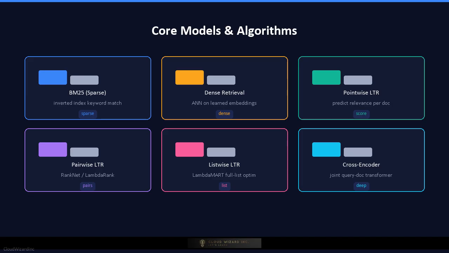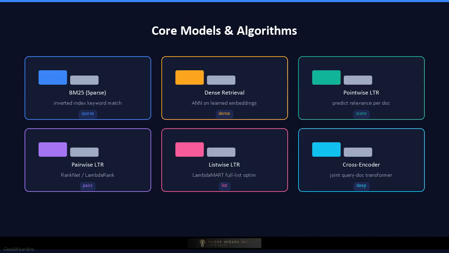The ranking stage uses learning to rank, or LTR. Pointwise LTR predicts a relevance score per document. Pairwise LTR, like RankNet or LambdaRank, learns which document should rank higher given a pair. Listwise LTR, like LambdaMART, optimizes the entire ranked list directly. Feature engineering combines query features like length and intent, document features like authority and freshness, and query document interaction features like BM25 score and embedding similarity.